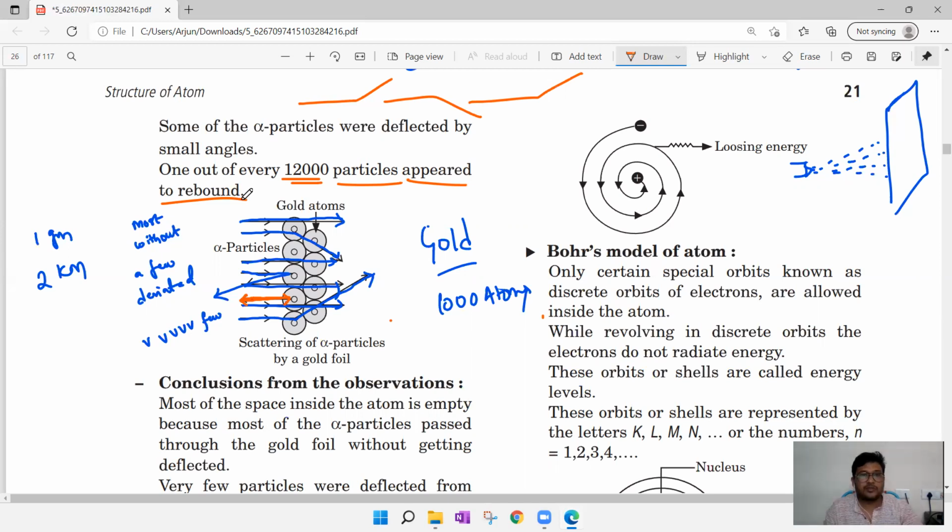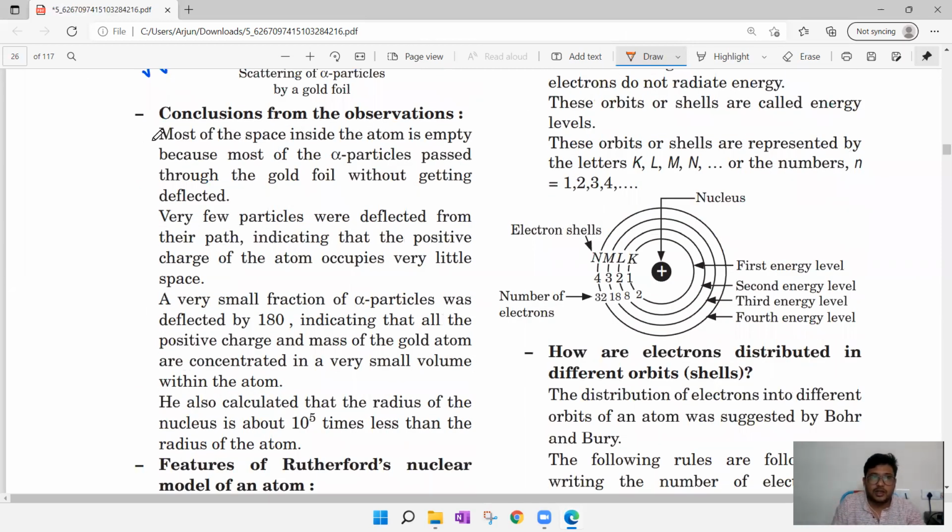So from this, he drew a few conclusions. Let us try to understand. Number 1, most of the space inside the atom is empty. What Rutherford said is that if you take an atom, most of the space inside it is empty, because most of the alpha particles passed through the gold foil without getting deflected. So Rutherford concluded that most of the atom is empty. Nothing is there inside the atom. And second point, very few particles were deflected from their path, indicating that the positively charged part of the atom occupies very little space.